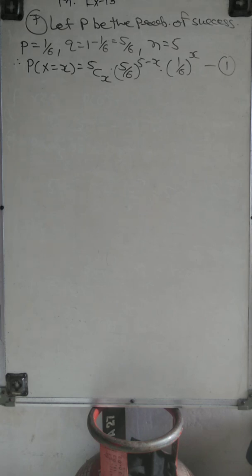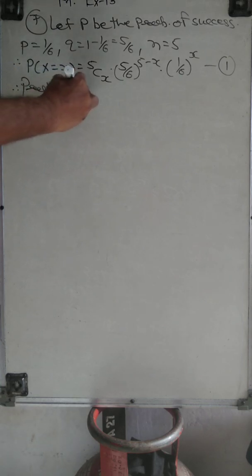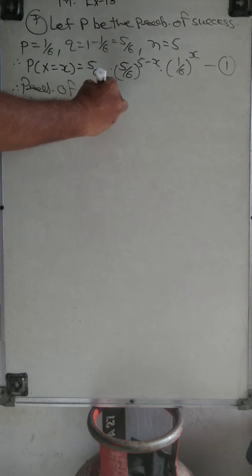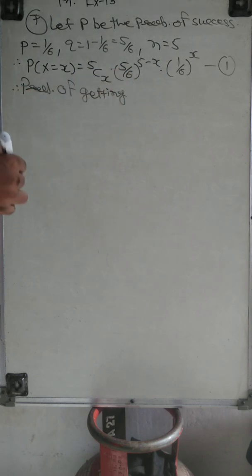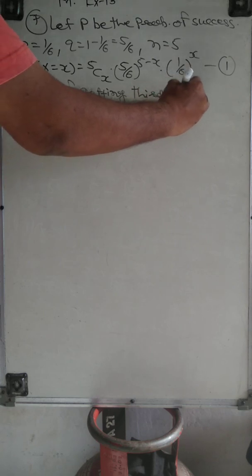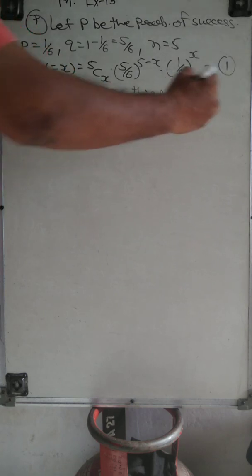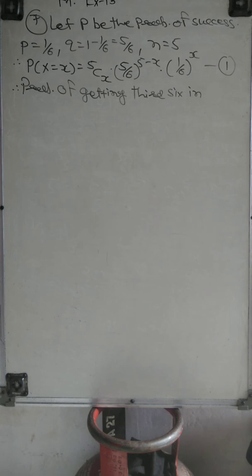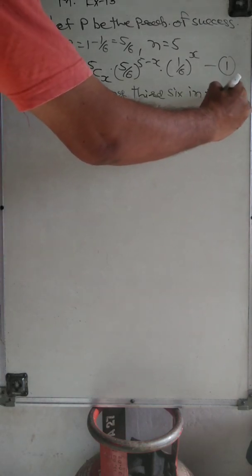Now we want to find the probability of getting the third 6 in the 6th throw.